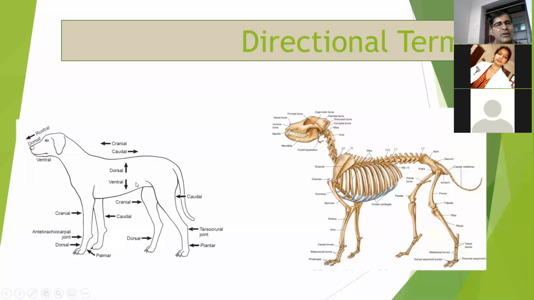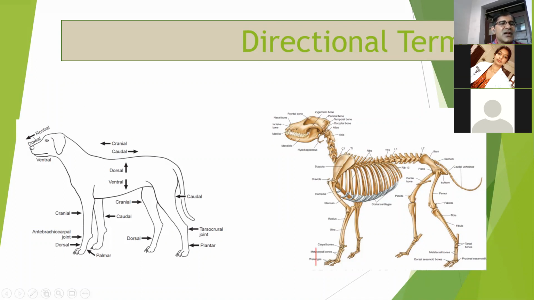So if I want to take the X-ray of this body or abdomen, then we use the term dorsal or ventral. Okay, if I take the X-ray in supine position or abdomen down, then dorsal or ventral, right?